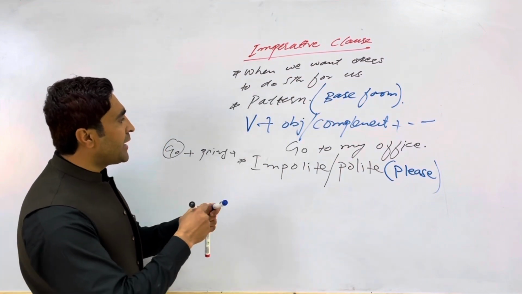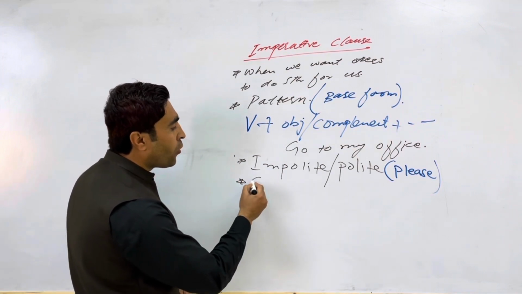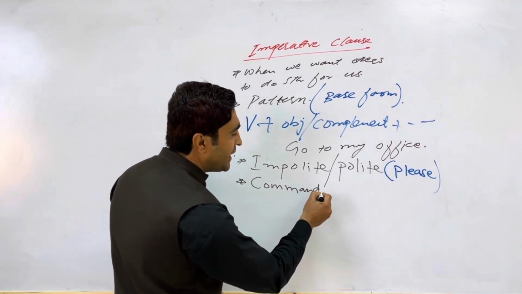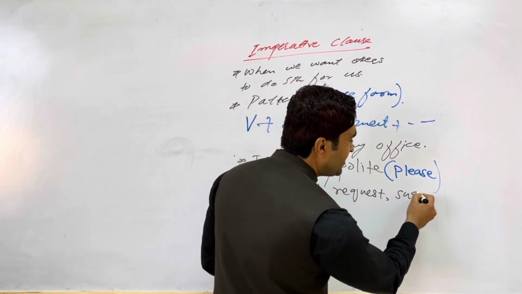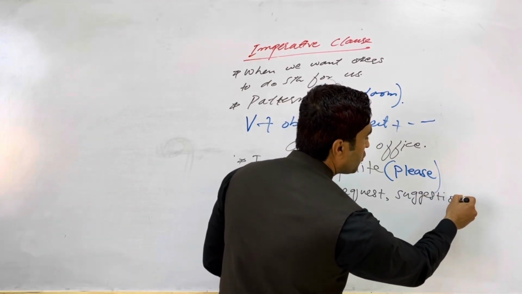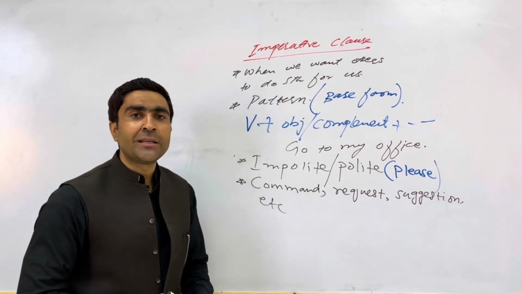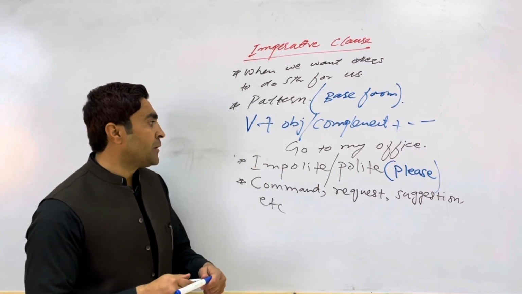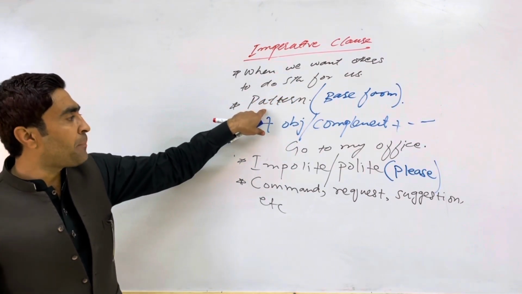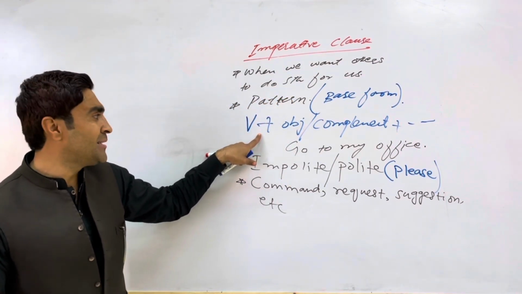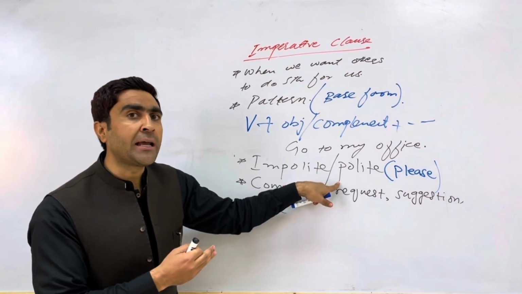तो मैं यहाँ पे लिखूंगा कि जो imperative sentences हैं या जो imperative clause है, for example, that they are used for command, आप command के लिए और request के लिए. Request, suggestions, for example, अगर आप किसी को suggest कर रहे हैं, command, request, suggestion, etc. For example, we are using the imperative clause or the imperative sentences. So यहाँ पे when we want others to do something for us, and the pattern is the first form of the verb plus object and plus the rest of the sentence, or the imperative sentences can be impolite and that can be polite as well.